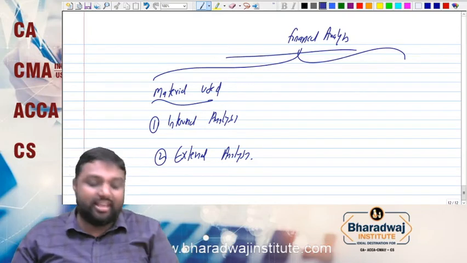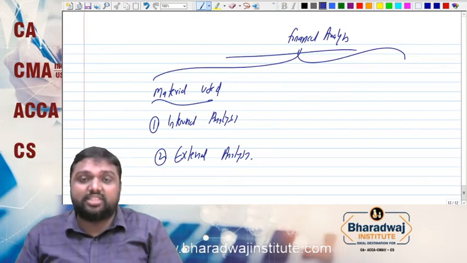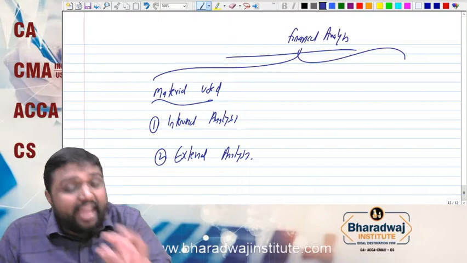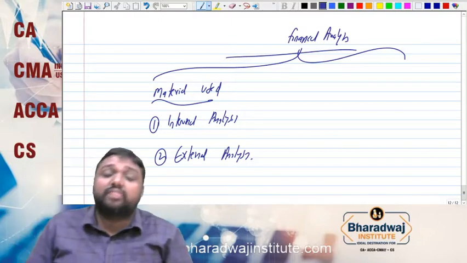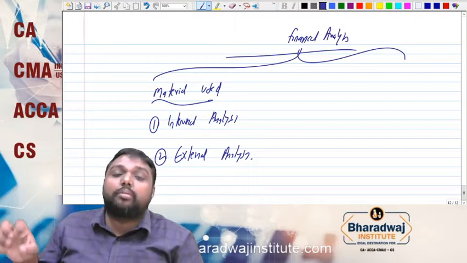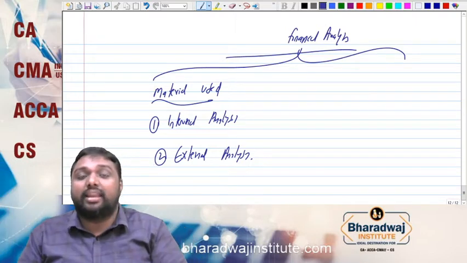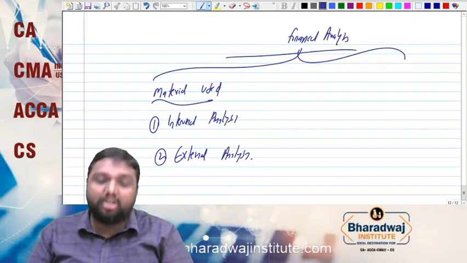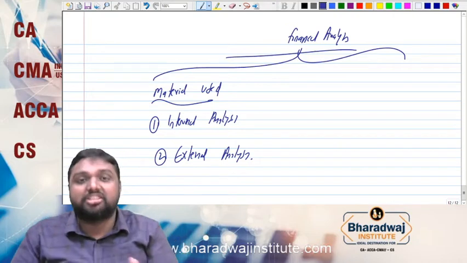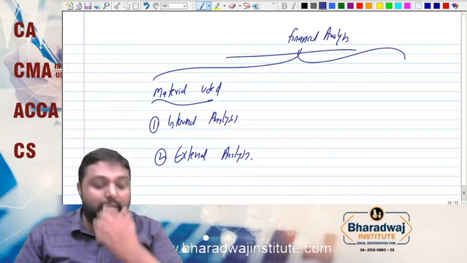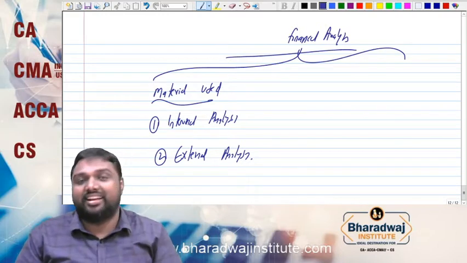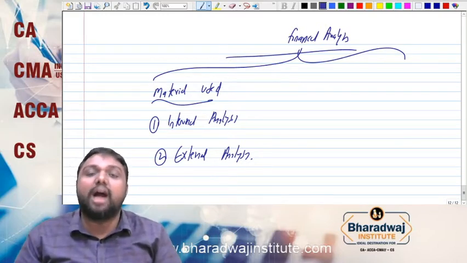External analysis means the analysis done by an external party who cannot access the books of accounts. They can access only the published information, that is the balance sheet and P&L. A bank before giving a loan, creditors, or students like you for study purposes. All of this comes under external analysis.